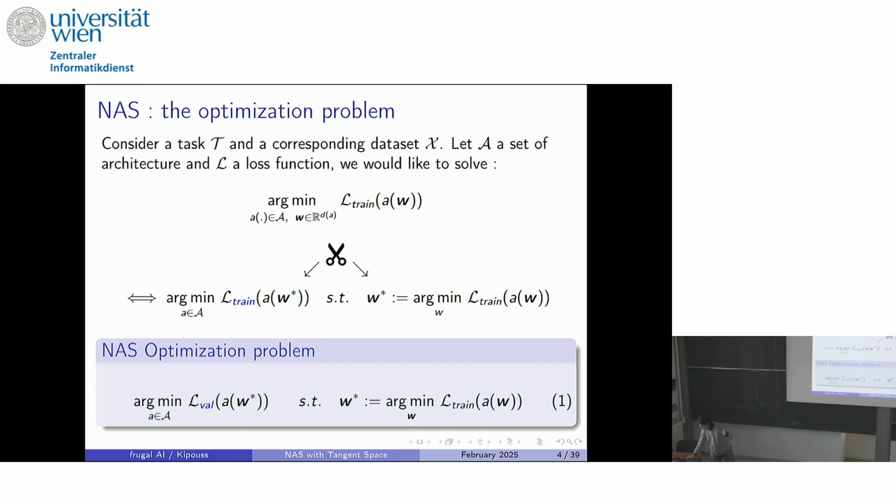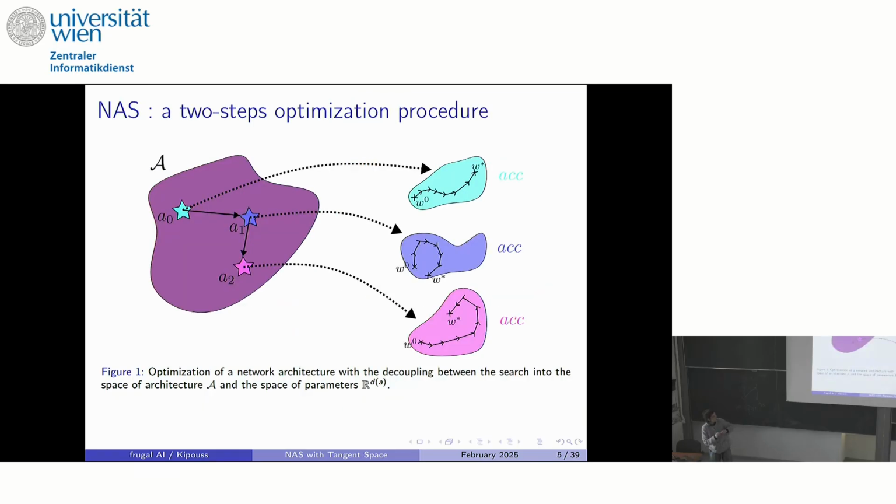But the way this problem is reshaped really conditions the way you will solve it. So a typical way to solve that is that you choose a specific architecture in the search space, then you optimize its parameters, you observe the performance of your network with this architecture and the best parametrization, and you say, okay, maybe I should add some neurons here, maybe I should perform more operations. And so you go to another place in your architecture space and you redo the same operation.